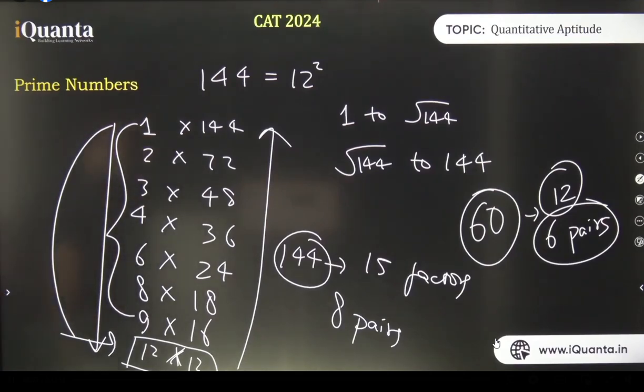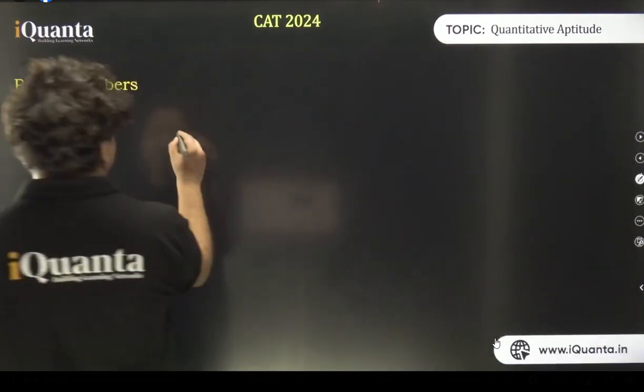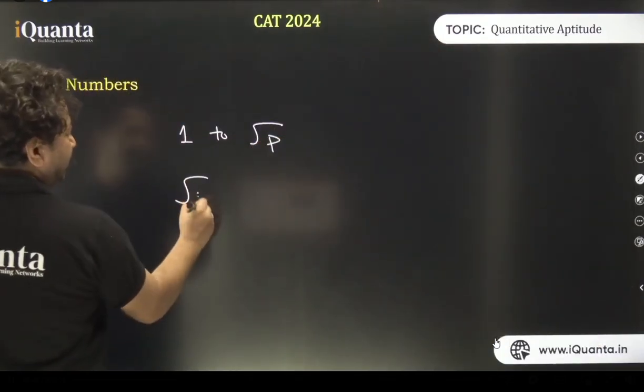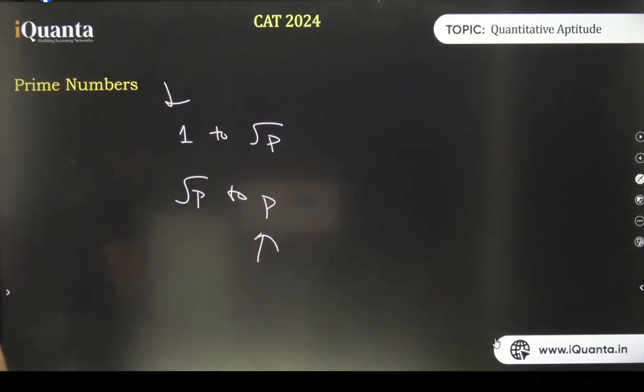Cool. And that is the reason, when I was talking about prime numbers, why we check only below root n. Now it is clear to all of you. Within prime numbers, I'm just erasing this all. In case of prime numbers, from 1 to root p and root p to p, there will be only one common factor. Here it is 1 and here p itself, isn't it? So prime numbers have only two distinct factors. Cool enough?